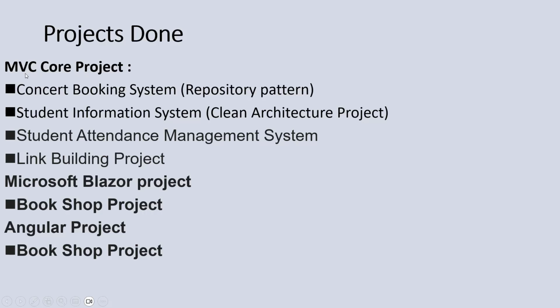That is based on the repository pattern. Then a student information system, which is a clean architecture project, a student attendance management system, and a link building project. These are the projects I have done in ASP.NET Core MVC, based on .NET 6 and 7.